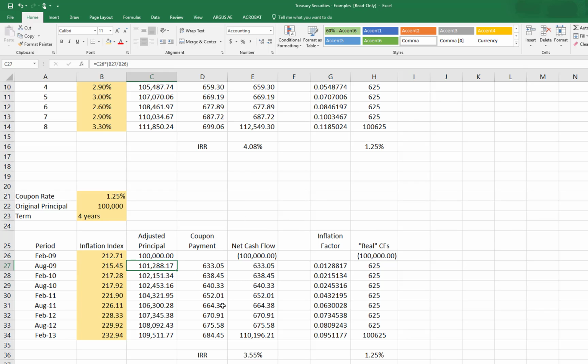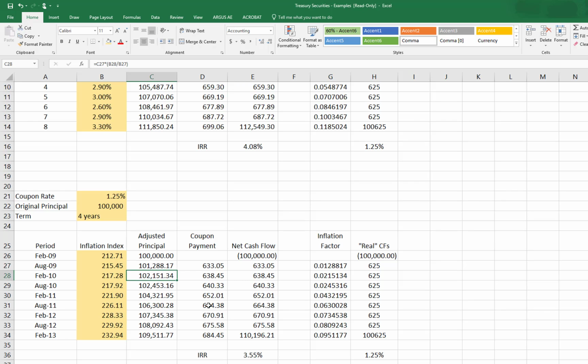So to figure out what my adjusted principal is going to be, I'm just going to grow the 100,000 by the difference between these two things. If you take a look at my formula here, I'm going to multiply 100,000 times the current CPI, the current inflation index number, and divide it by the previous period's inflation index, the 6-month prior inflation index number. That tells me the change over the previous 6 months in inflation, and therefore in the adjusted principal.